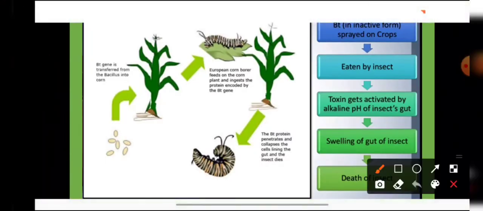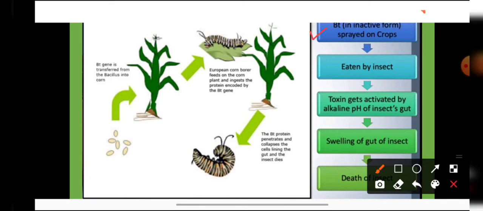Now students, when this bacteria forms the toxin, then why is this toxin not acting on the bacteria? Because this toxin which is formed by the bacteria is always formed in inactive form. So in inactive form, students, these toxin spores are sprayed over the crops. Whenever these toxin spores are used biologically to control the insect pest, they are sprayed over the crops, and these toxins are present in inactive form.